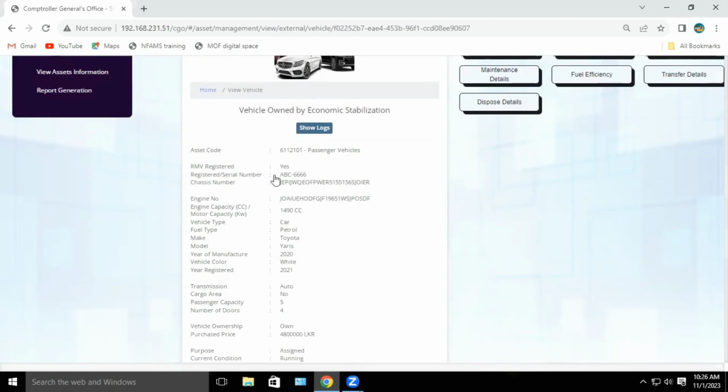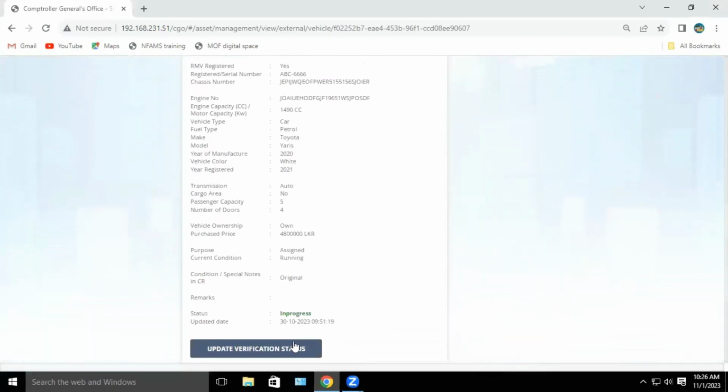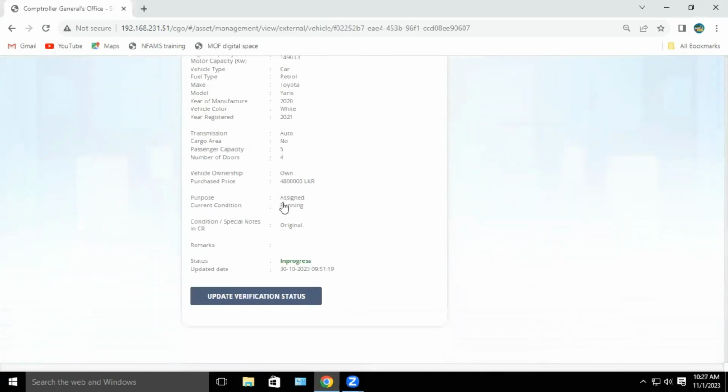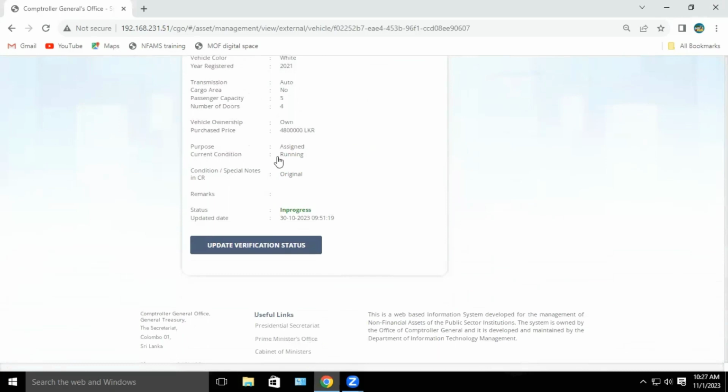You can see here the basic information entered by the data entry officer and the status is in progress till the data verification officer verifies them. So, the data verification officer should check whether this basic information is correct, importantly with respect to the information given in the registration book, and such information should be checked with the registration book.